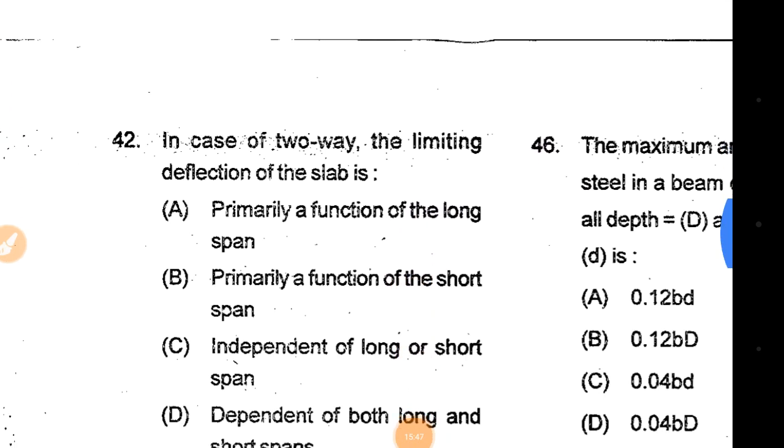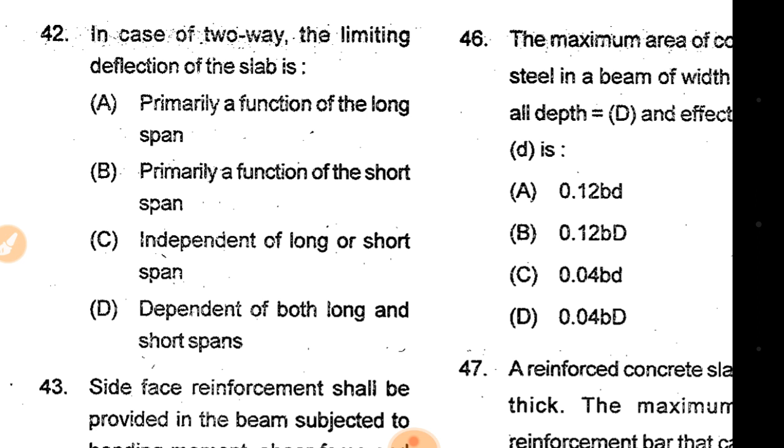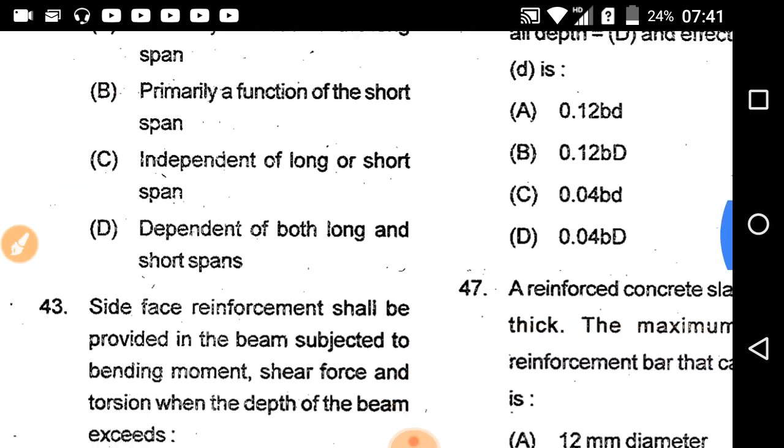Question number 42. In case of a two-way slab, the limiting deflection of the slab is primarily a function of the long span, primarily a function of the short span, independent of long or short span, dependent on both long and short span. So here the correct answer will be primarily a function of the short span, that is option B will be the correct answer.